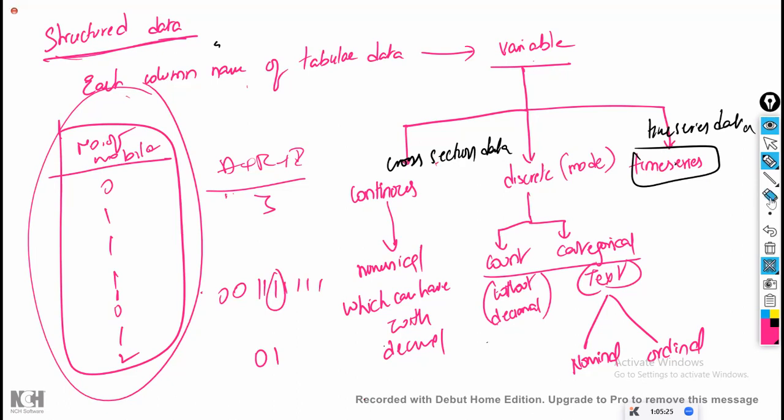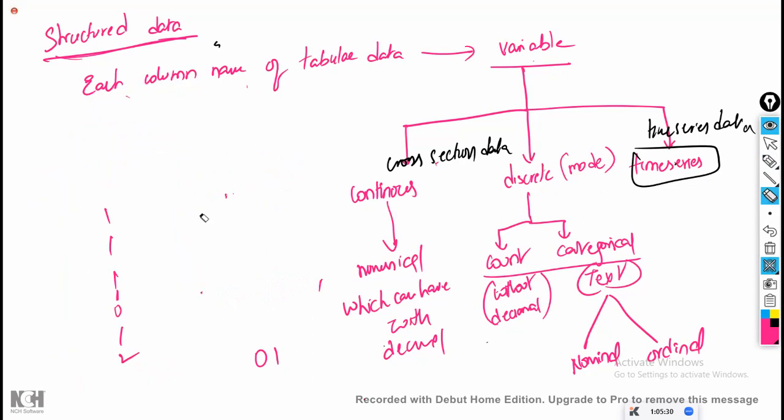So that is the reason that for an entire discrete variable, we are never going to apply the concept of mean or median. We are going to apply only the logic of mode. For a continuous variable, we are going to take mean, median, and mode. For a discrete variable, only mode.